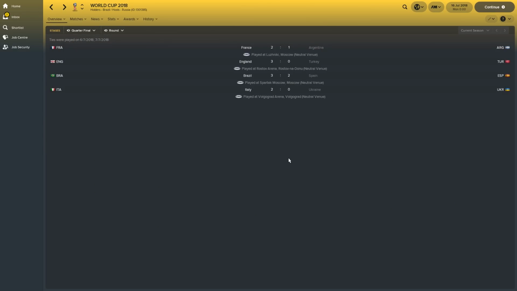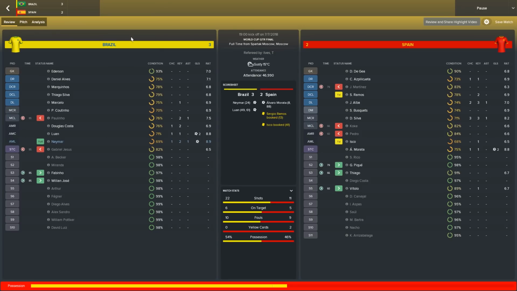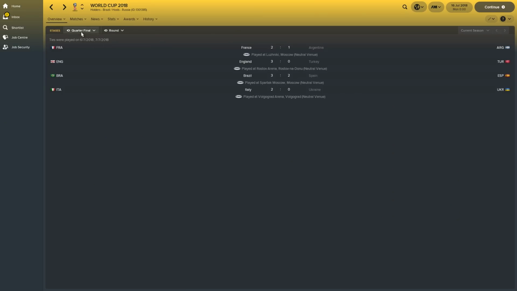And then the quarterfinals. So the biggest shock in this is Turkey and Ukraine getting through. Ukraine have an easy draw, though, so they're likely to get through to the quarterfinal stage. Turkey were defeated quite easily by England. Brazil, Spain, that is a great game. Before the semi-finals, France beat Italy 2-0 and Brazil defeated England 1-0.